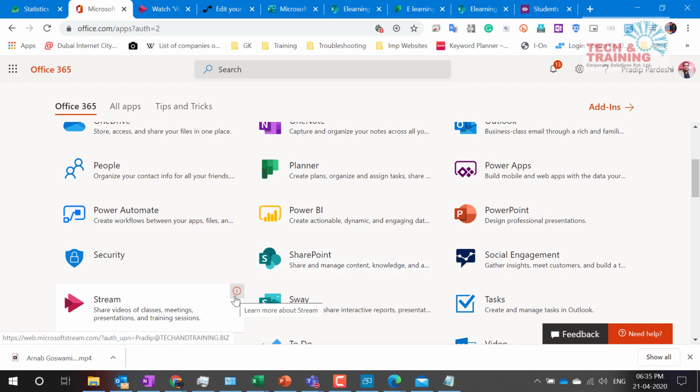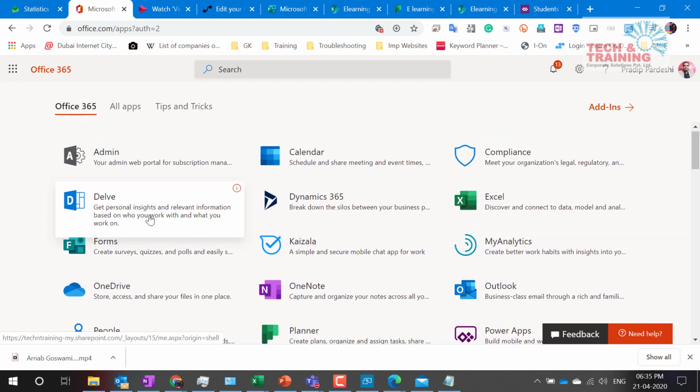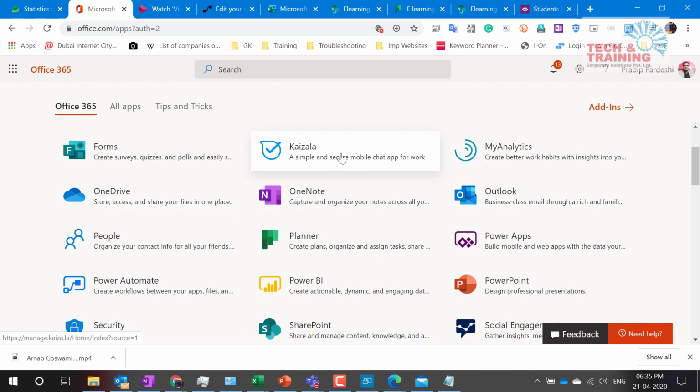I have seen certain organizations spending a good amount of money in creating an LMS, but an LMS is almost free. Any person can create it. Then we have Forms. As you know, it is used to create surveys and all. Then we have Outlook and all those things. That is for the regular communication that we do.